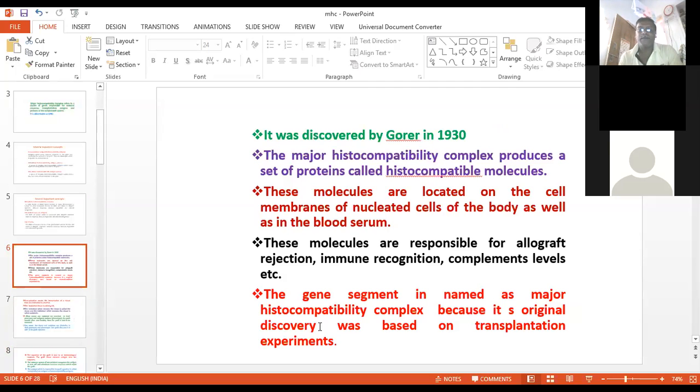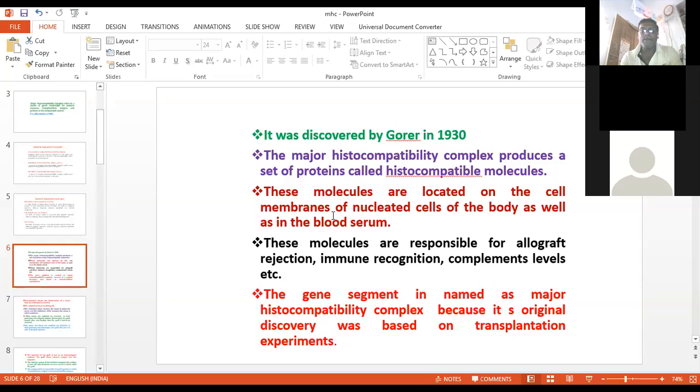Now MHC, if you see the history, was discovered by Gorer in 1930. The major histocompatibility complex produces a set of proteins called histocompatibility molecules. These molecules are located on the cell membrane of nucleated cells of the body as well as in the blood serum.